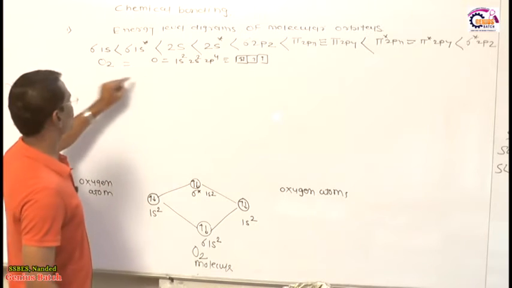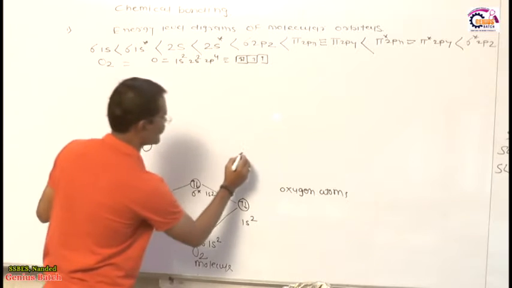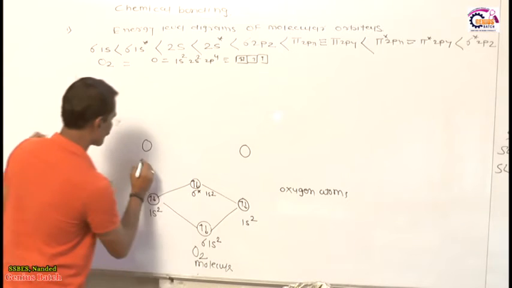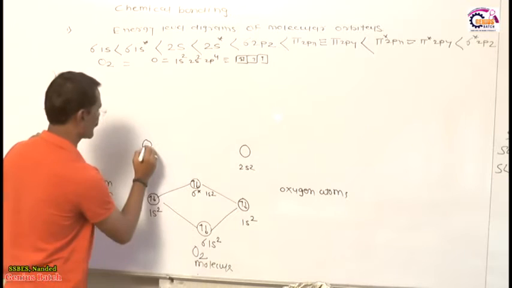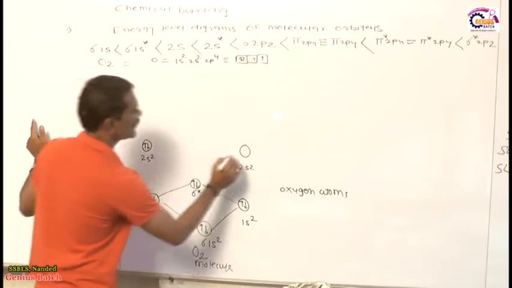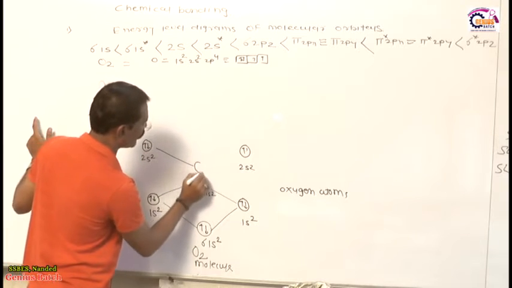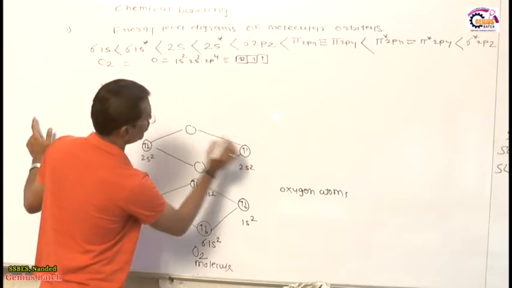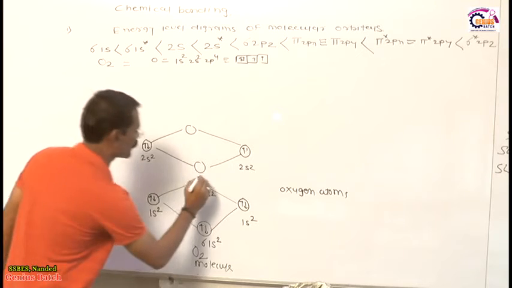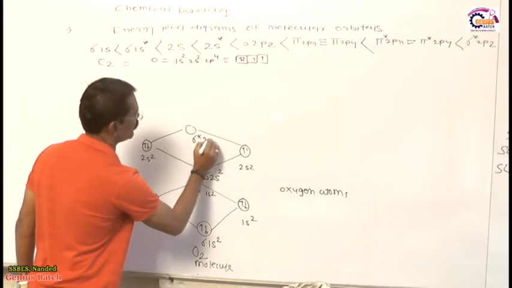Now you know after 1s2 we have a second orbital, which is called the 2s2. You know very well, this is the second orbital, called the 2s2. This is the 2s2, and this one is also 2s2. What happens in 2s2? It also has 2 electrons. This also has 2 electrons. Then once again the 2s orbitals overlap and give 2 molecular orbitals. Out of those 2 molecular orbitals, one is sigma 2s2 and the other is sigma star 2s2.